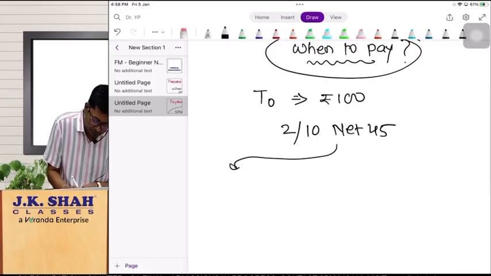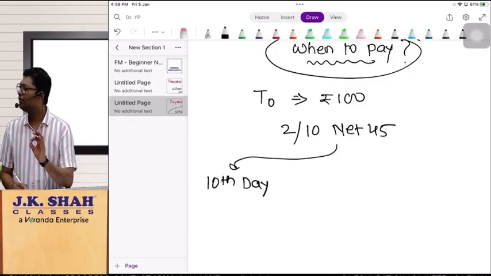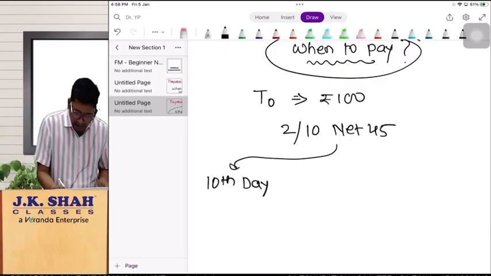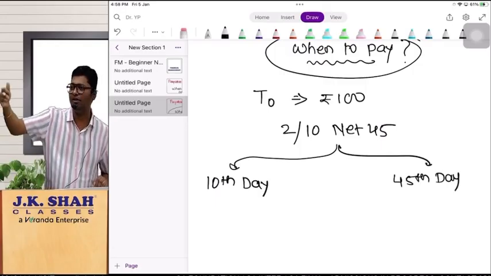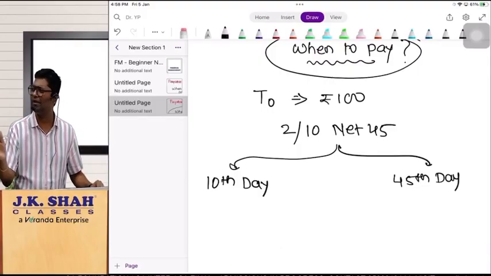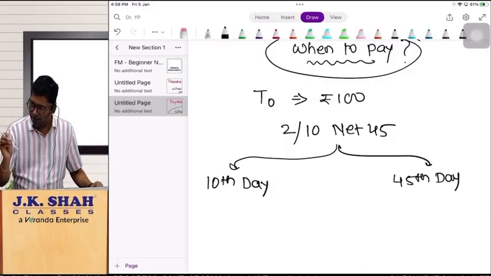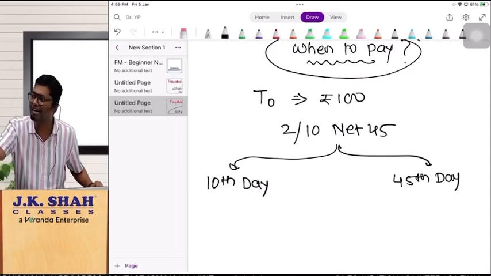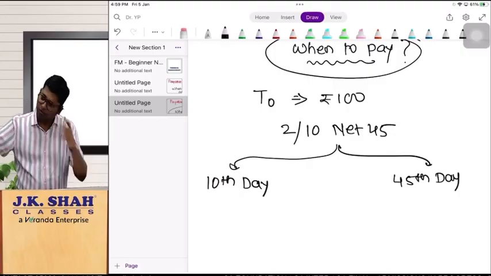Option number 1 says, if you are paying on the 10th day after the transaction or before that period also, you will get a discount of 2 rupees, that is 2%. And the second option is when you are paying on the 45th day, the last day of the credit period. In between also payment is possible, but if you are not getting any benefit by paying in between, why pay? Maximum credit period you should avail, no? So two options are available with us. First option, make payment on the 10th day and avail the discount. And second option, make payment on the 45th day and sacrifice the discount.